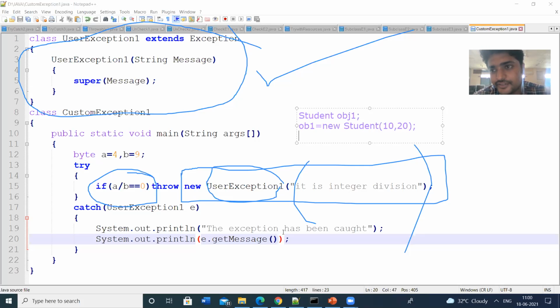So in today's class, we have seen the concepts. First one is try with the resources. That means the try block can have some resources, file names, file close, that thing. And then we have the inheritance in exception handling. And then we have seen the custom exceptions. So we have seen the three concepts today.